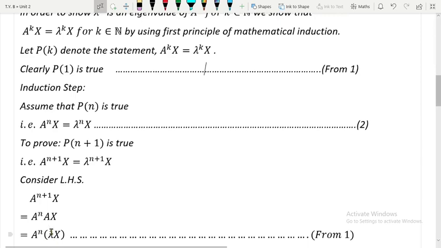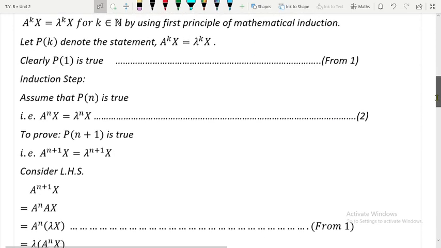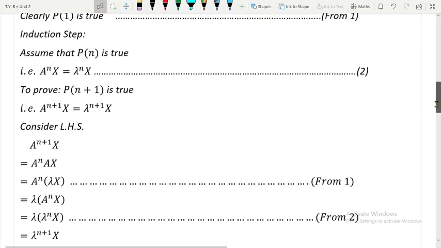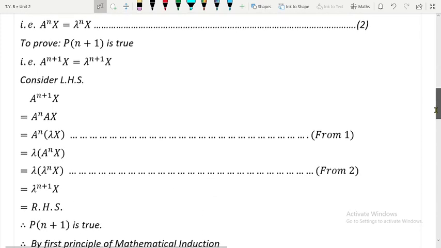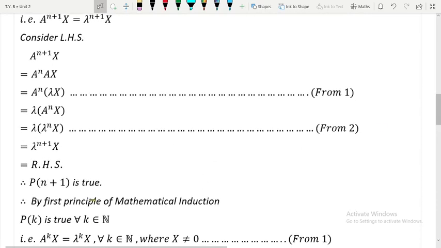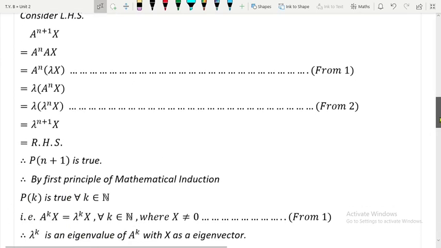Now since lambda is a real number, this can be shifted anywhere, so I can shift it over here to the left. Then you are left with lambda A raised to n x, but we already know by the induction step that A raised to n x is nothing but lambda raised to n x, so that can be used, and that is exactly the right hand side. Therefore P of n plus 1 is true, and by the first principle of mathematical induction it is true for all natural numbers n, and therefore lambda raised to k is an eigenvalue of A raised to k with x as an eigenvector. Sometimes this question is also asked.